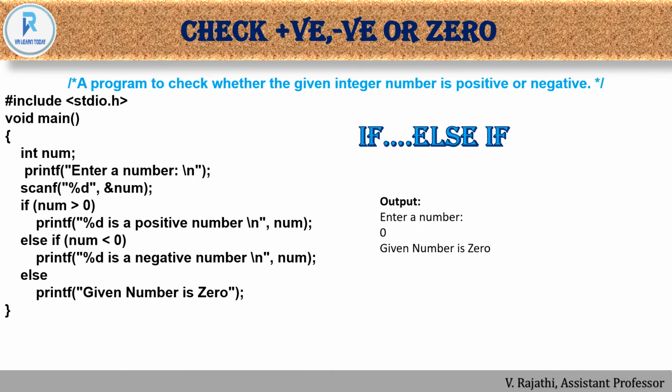So next we have to check whether the given number is positive, negative, or 0. If the condition is greater than 0, it means a positive number; less than 0 means a negative number. If it is neither less than nor greater than 0, then obviously we know it's 0, right?